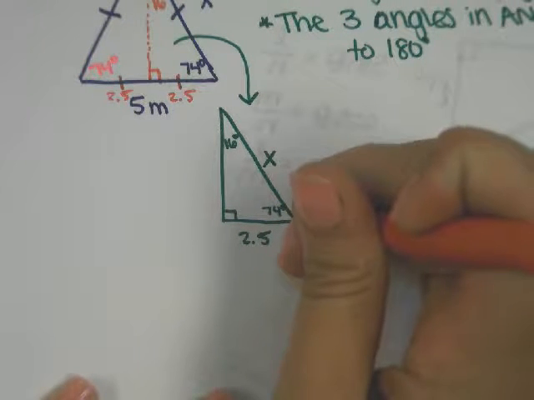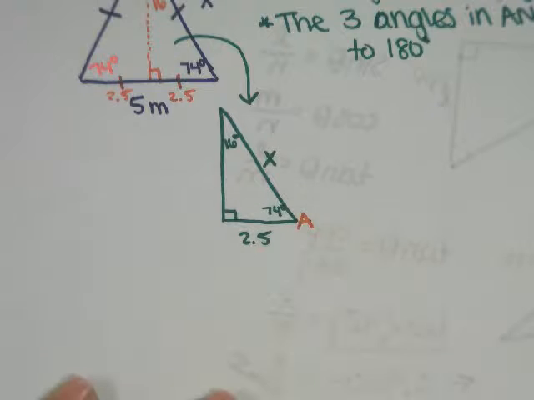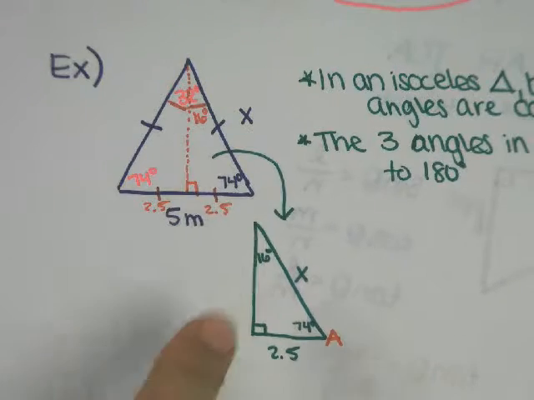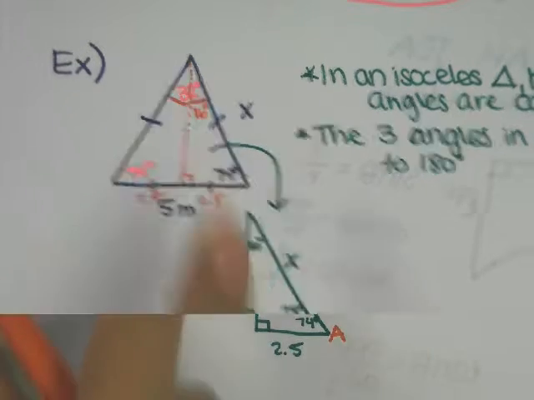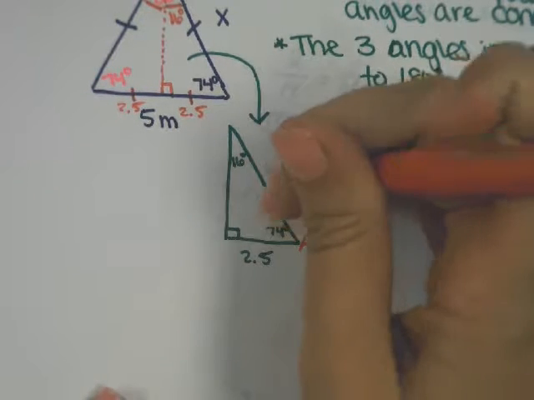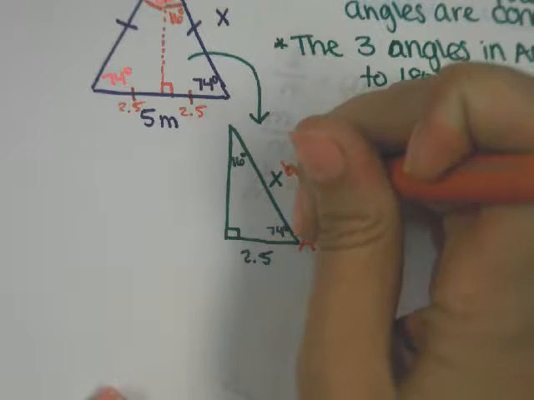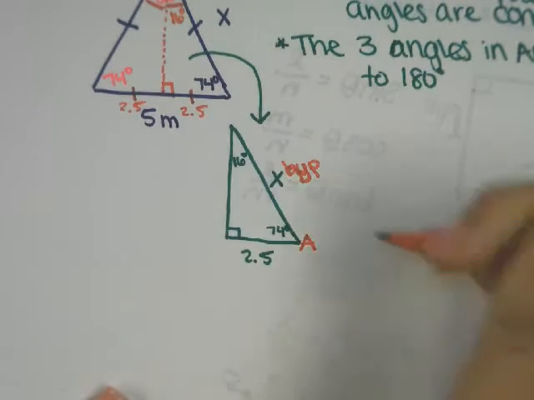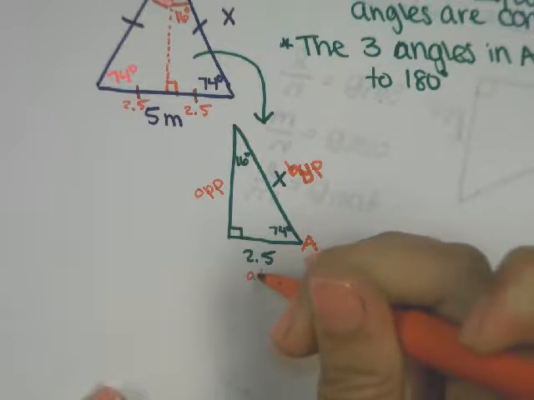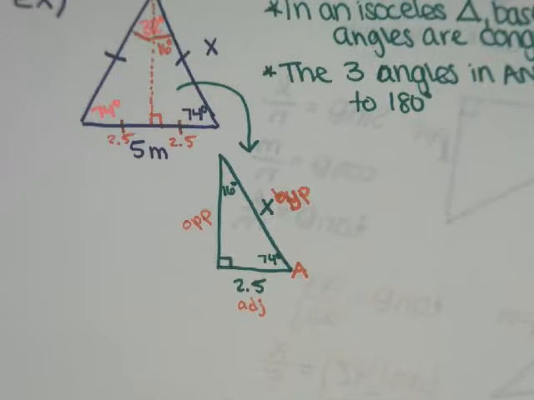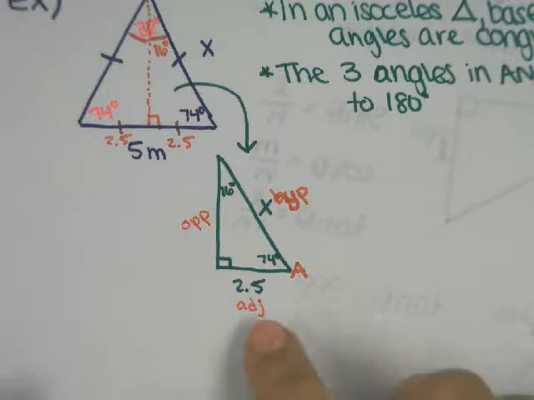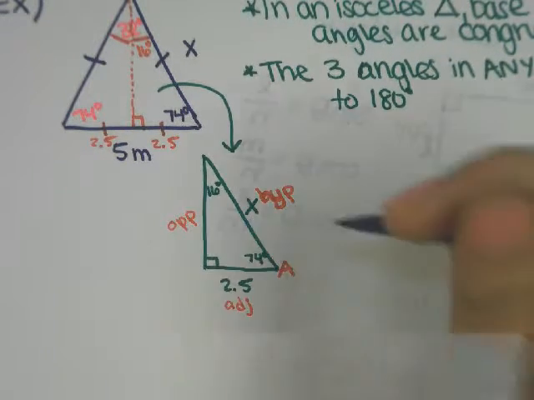I'm going to start with 74, since that's the one that was given to me. I can be a little more confident that it's correct because it was given, whereas this one I found. So I'm a little more confident with the 74, so I'm going to pick that one. Across from the right angle is our hypotenuse. Across from our reference angle is the opposite, and that leaves this one to be adjacent. So in order to find x, we're going to set up adjacent and hypotenuse, which is cosine.